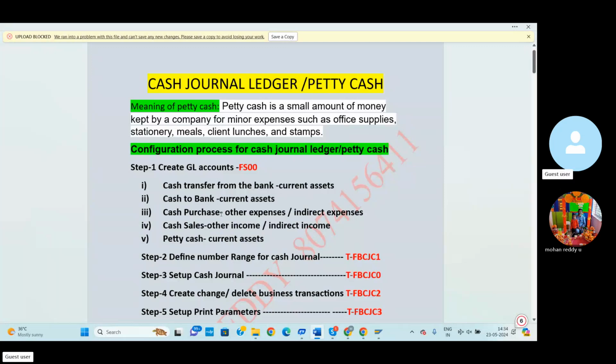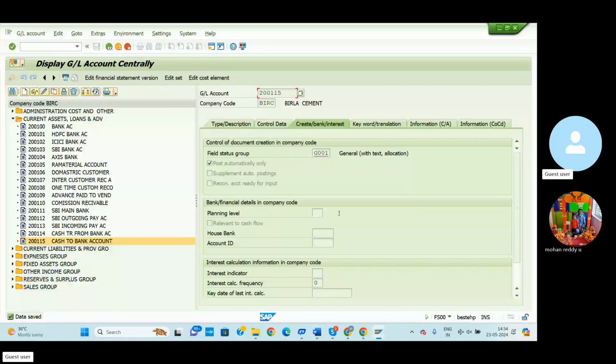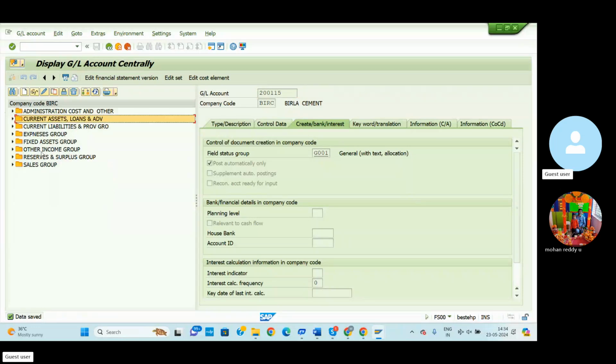So now we need to create the cash purchase ledger. The cash purchase ledger comes under indirect expenditures, so other expenditures are indirect expenditure, whatever I can choose here. So here I can select indirect expenditure. Previously maybe we did not create any GL accounts under the indirect expenditure.